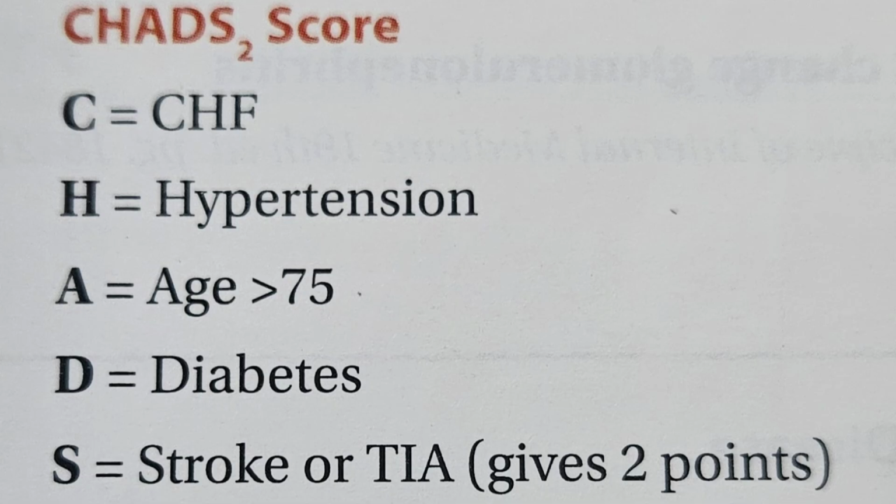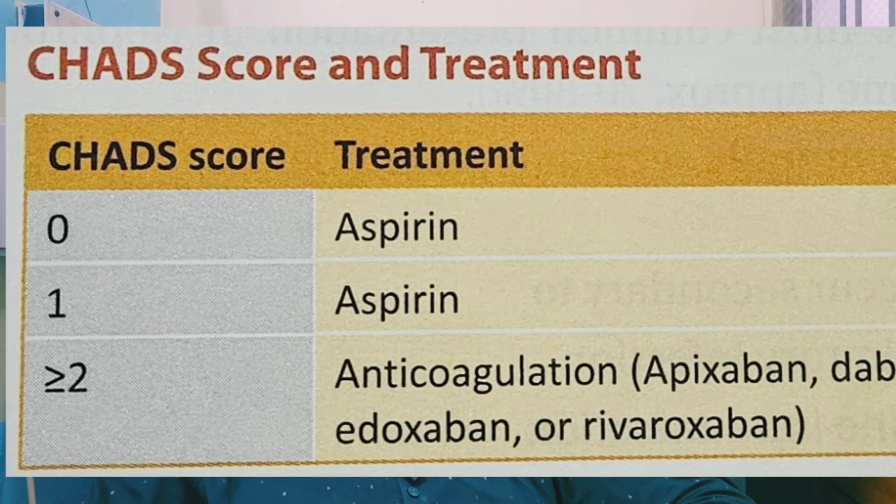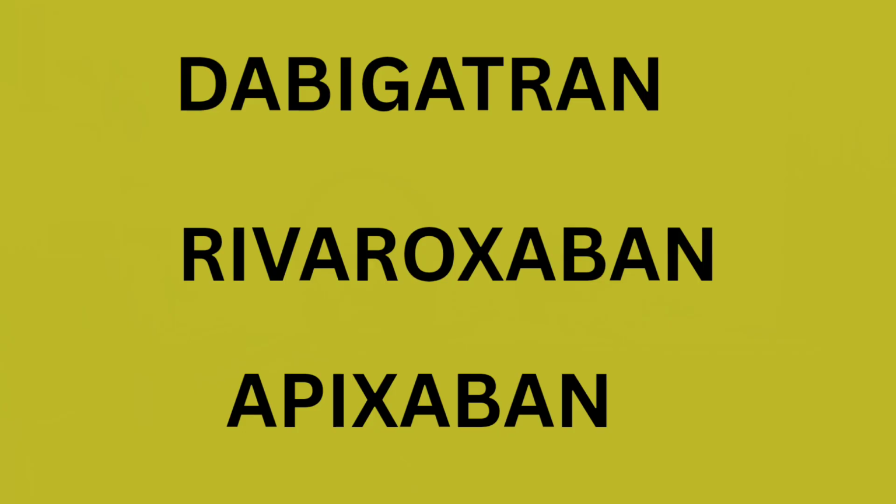So what is the CHADS score? Here comes the CHADS score. C stands for congestive heart failure, H for hypertension, A for age more than 75, D for diabetes, S for stroke or TIA, which gives 2 points. When the CHADS score is 0, then go for aspirin. When it is 1, go for aspirin. When it is 2 or more than 2, then we can go for anticoagulation therapy like dabigatran,